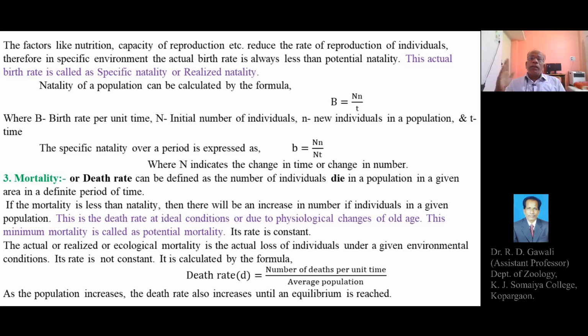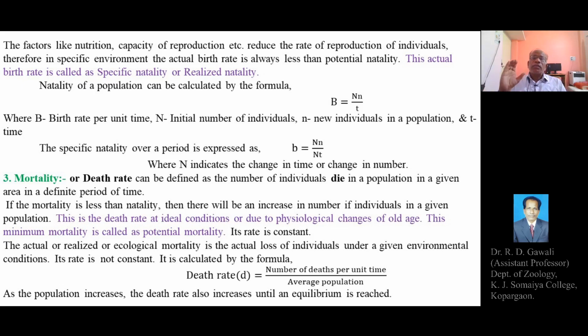I repeat the definition. The mortality or the death rate can be defined as the number of individuals that die from a population in a given area in a definite period of time, or in a unit time, and is called mortality. If the mortality is less than natality, then there will be a gradual increase in the number of individuals in a given population.